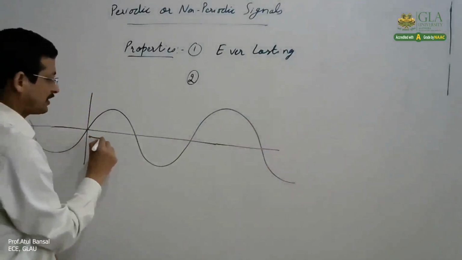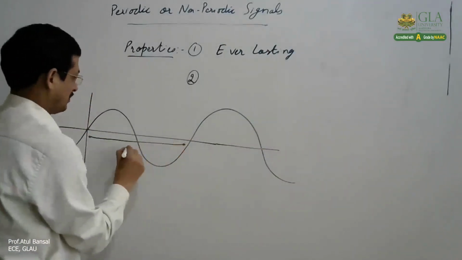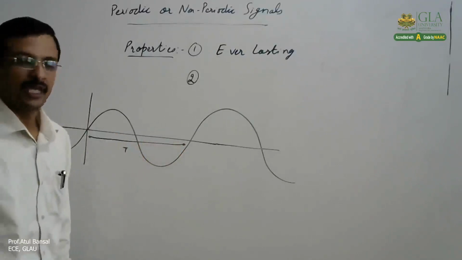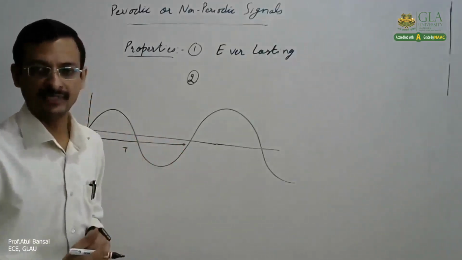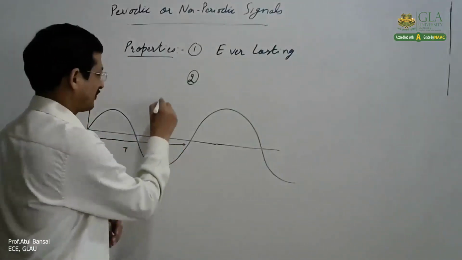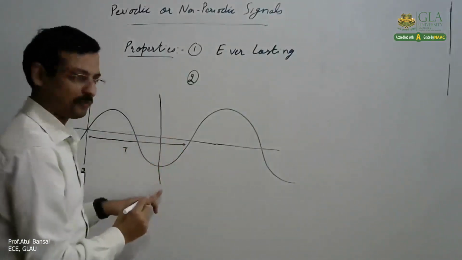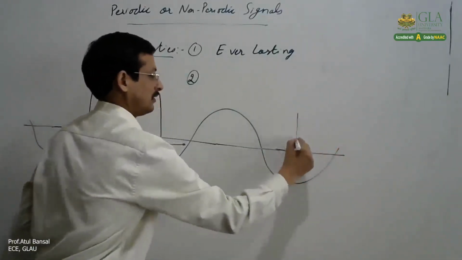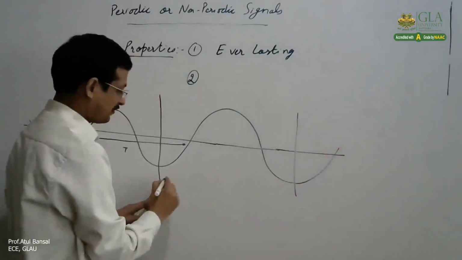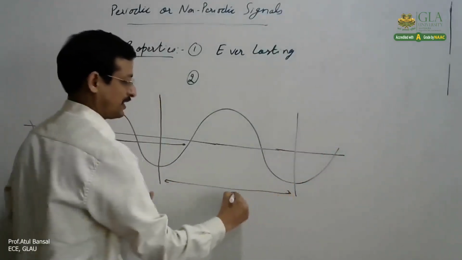It is having only this as the fundamental time period T. Now, if we take any segment which is equal to this fundamental time period, that means suppose I start from this point and take this point, this will be making up total time capital T.